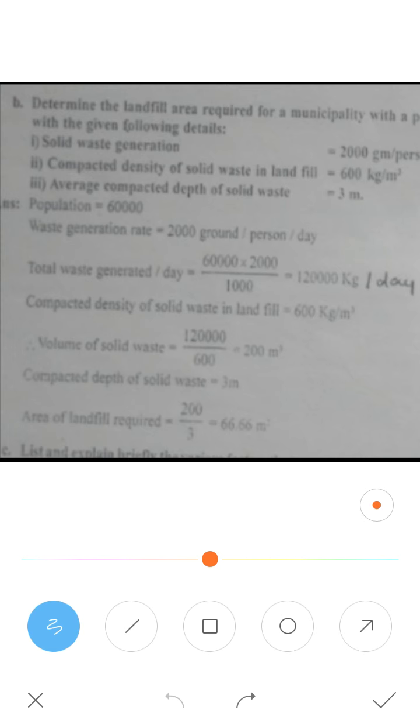I'll repeat once again: volume is equal to area into depth. You need to determine the area, so area is equal to volume divided by depth.